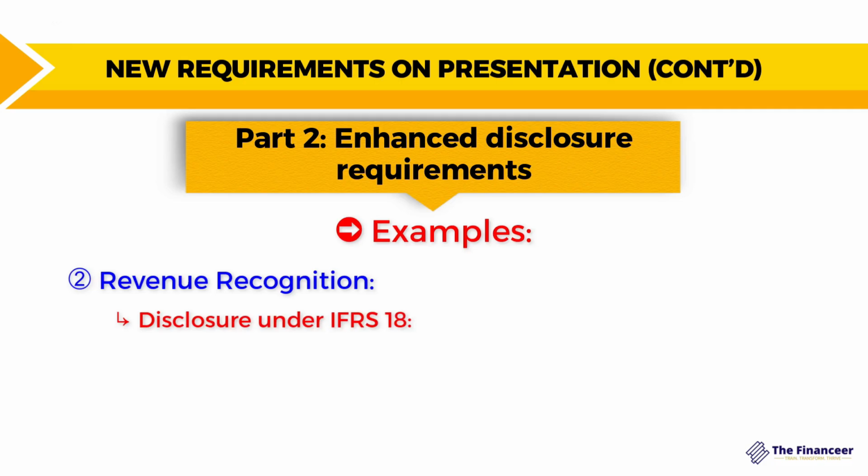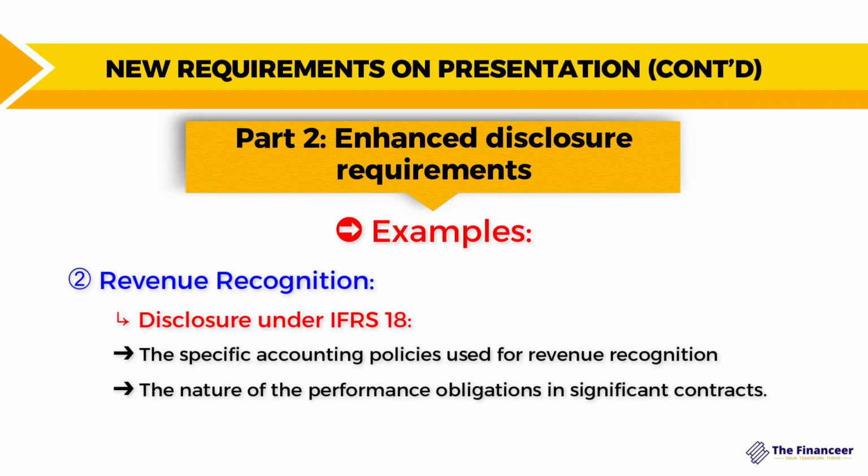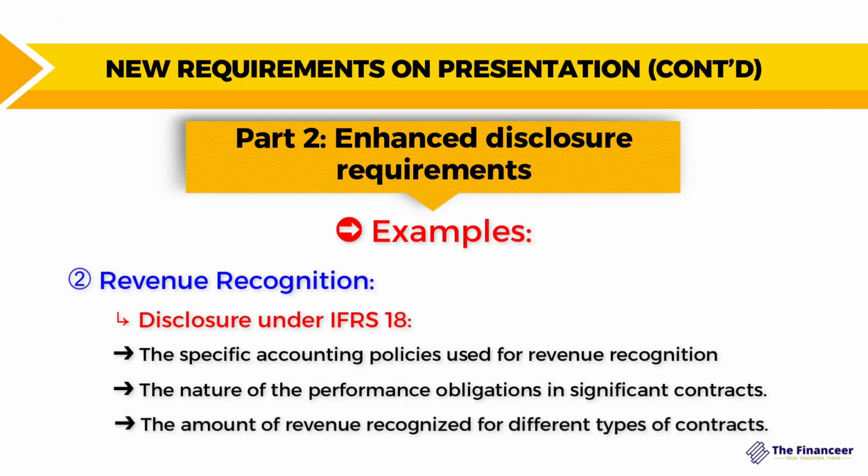The disclosure under IFRS 18 will be the following for the revenue recognition: the specific accounting policies used for revenue recognition, the nature of the performance obligations in significant contracts, and the amount of the revenue recognized for different types of contracts.